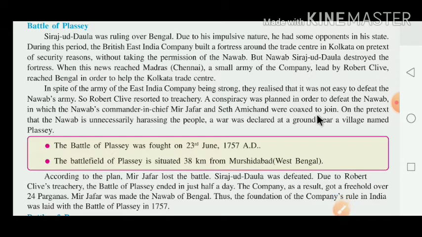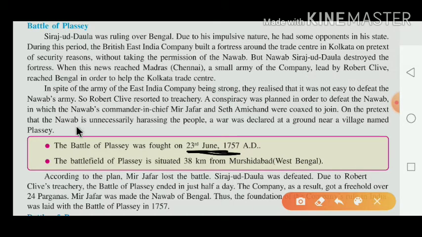Here Robert Clive persuaded both Mir Jafar and Seth Amir Chand on the pretext that the Nawab is unnecessarily harassing the people. As per the plan, a war was declared at the ground near the village named Plassey. The Battle of Plassey was fought on 23rd June